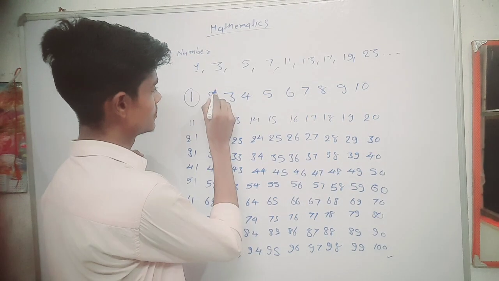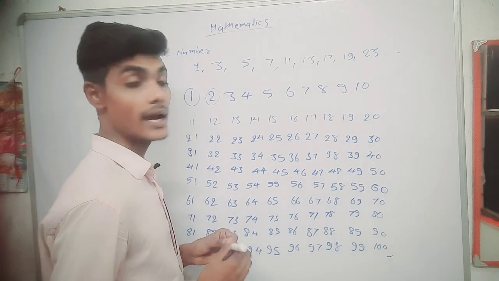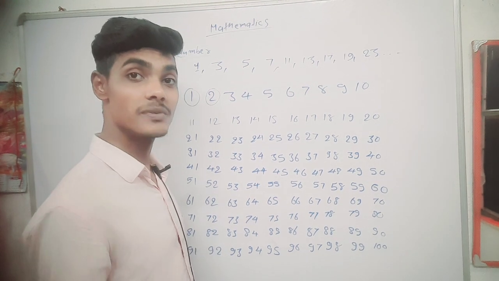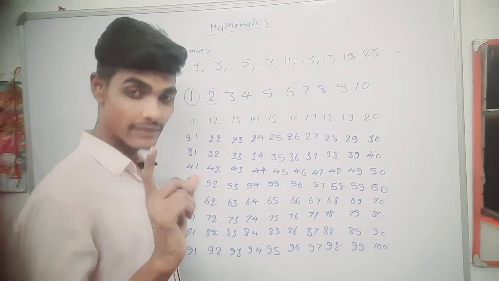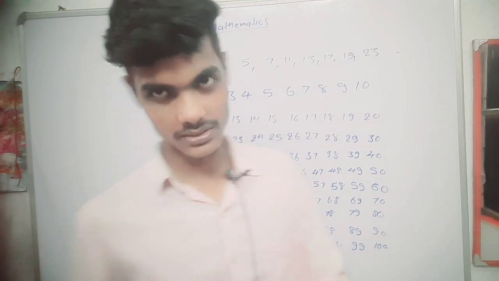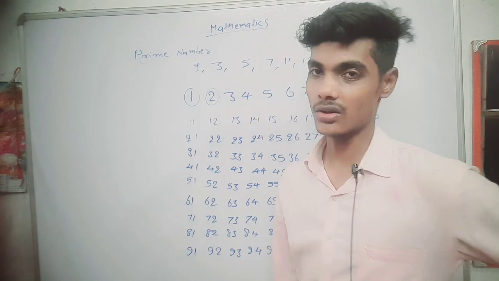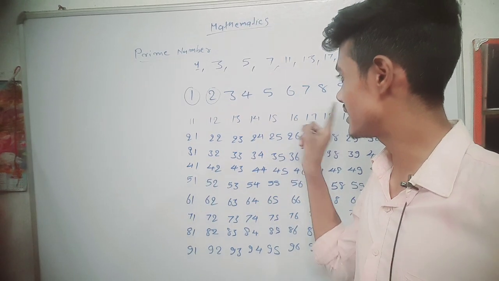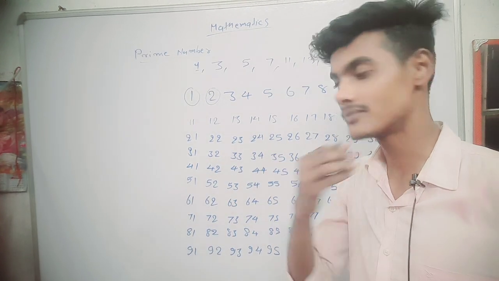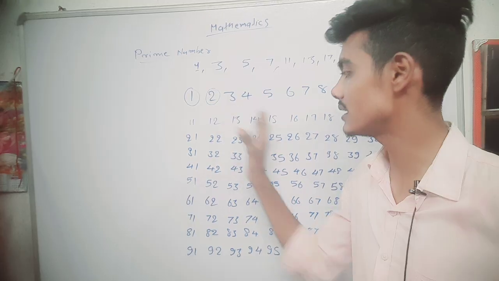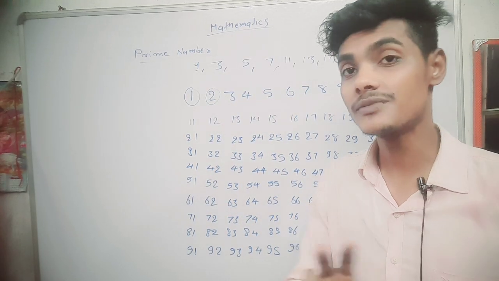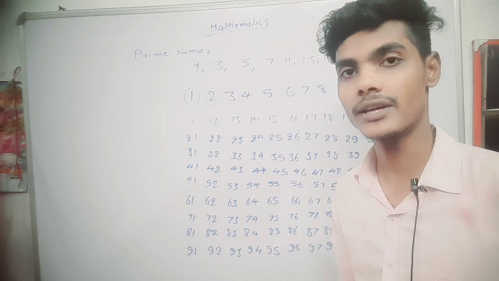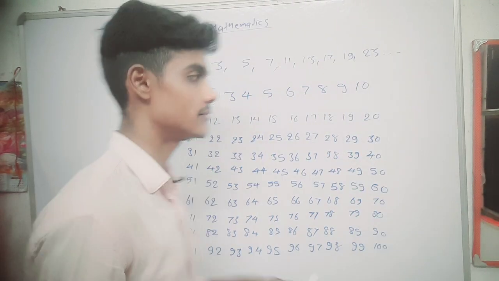First of all, circle 2 and cut all the numbers up to 100 that are divisible by 2. What am I saying? Make a circle around 2 and cross out all the even numbers in this table which are divisible by 2. Understand? And do the next part.